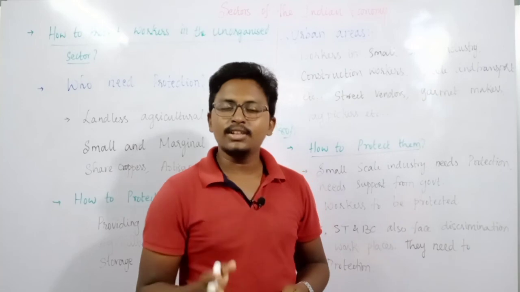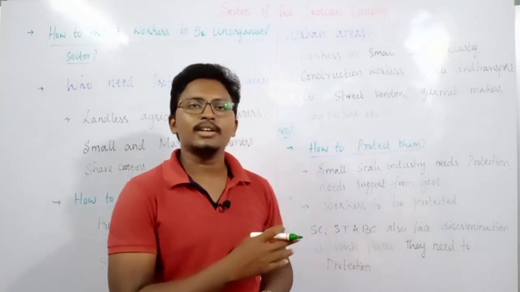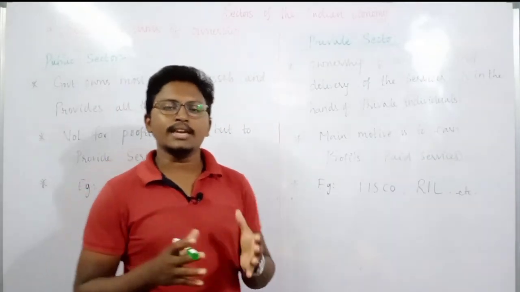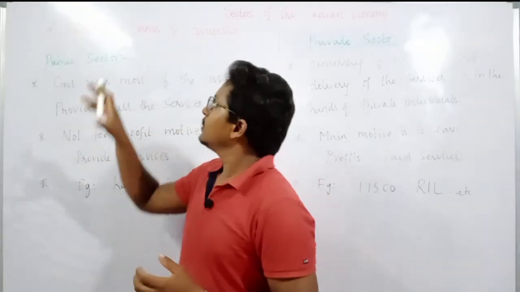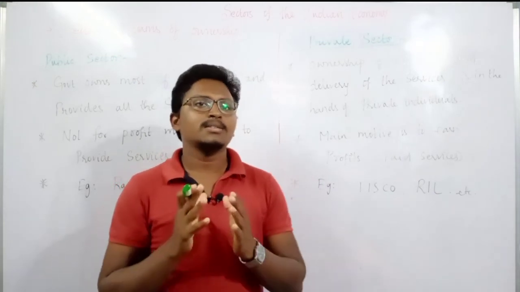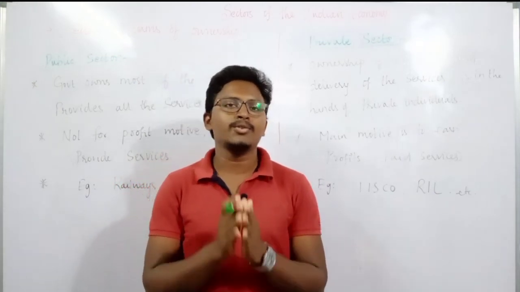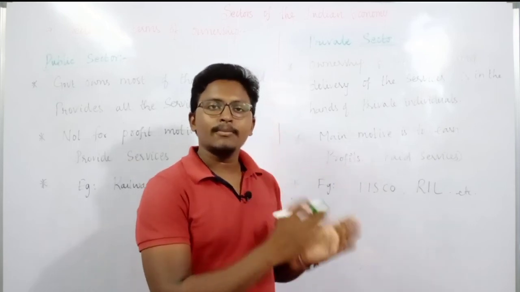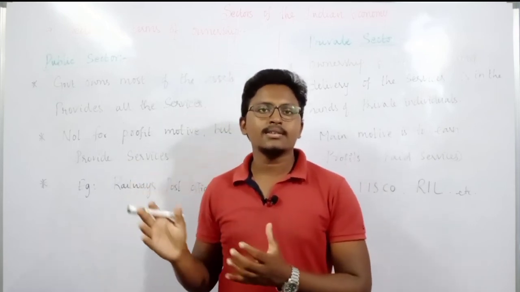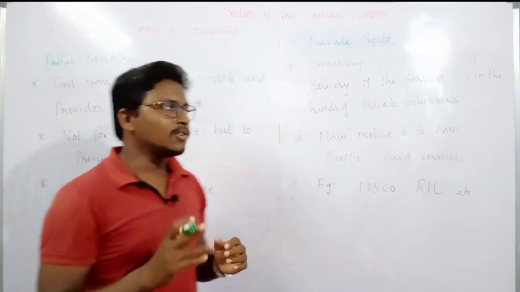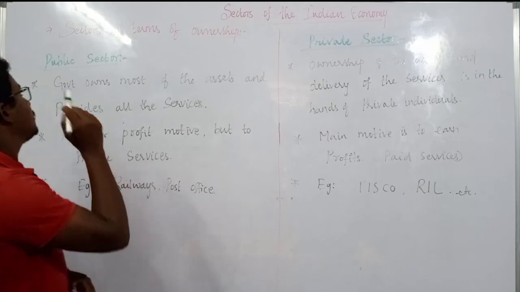And next we will see the difference between private and public sector enterprises. Let us discuss the next topic of this chapter, that is sectors in terms of ownership. Based on ownership, the sectors are divided into two different categories. One is the public sector, the second one is the private sector. Let us discuss the differences between the public sector and the private sector. First let us start with the public sector.